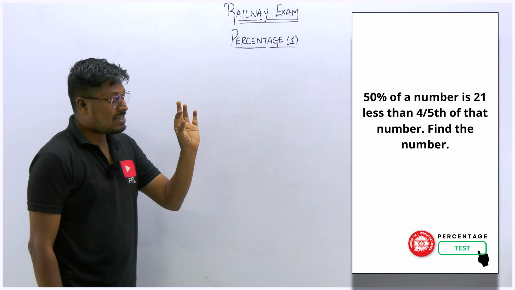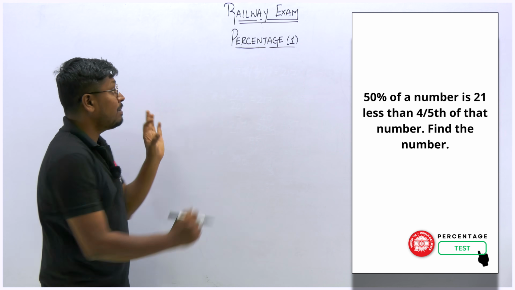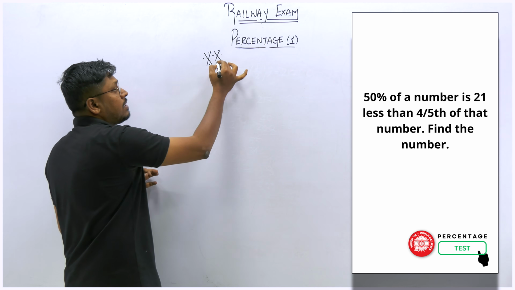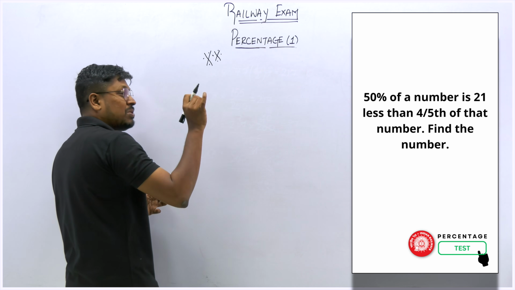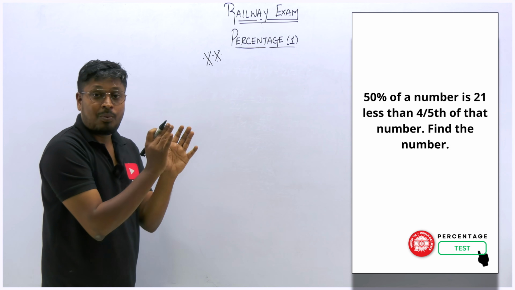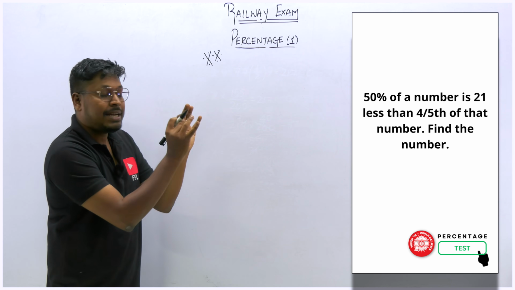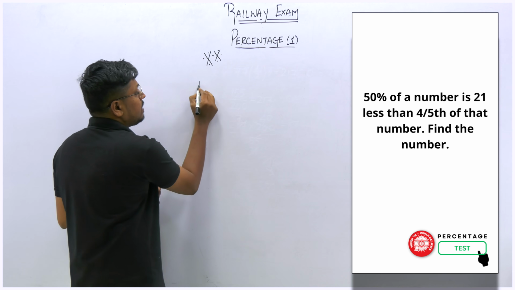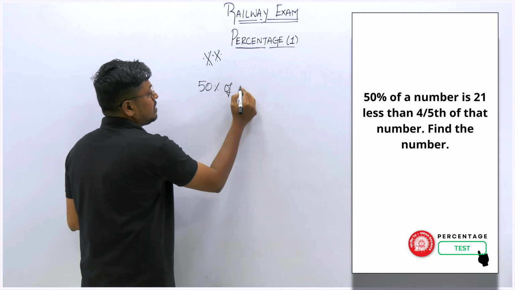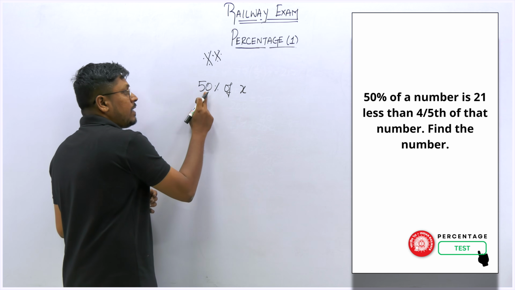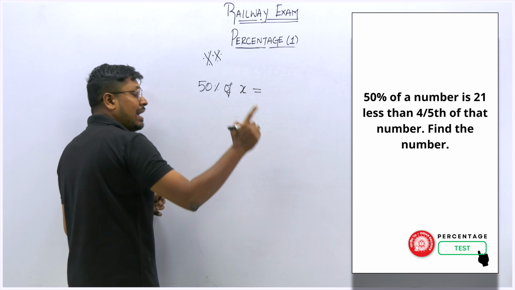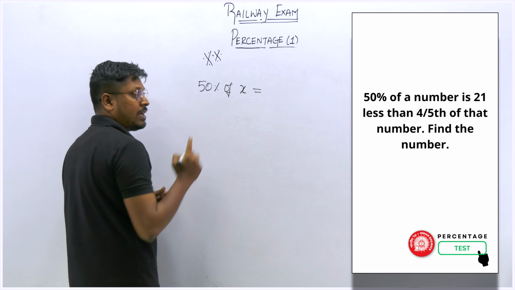So again, the question looks very simple, but remember one thing, a small mistake might change the entire answer, right? In many tests I have seen, students usually make a mistake on this question. So first try to understand what they are saying. 50% of a number, right? That number is unknown, so let me keep it as x. So 50% of that number is 21 less than 4 by 5 of the number.